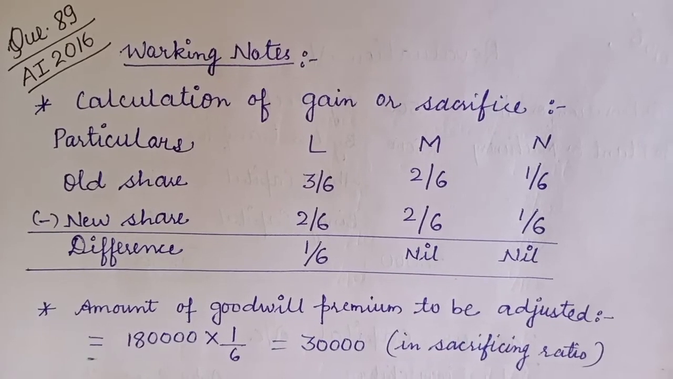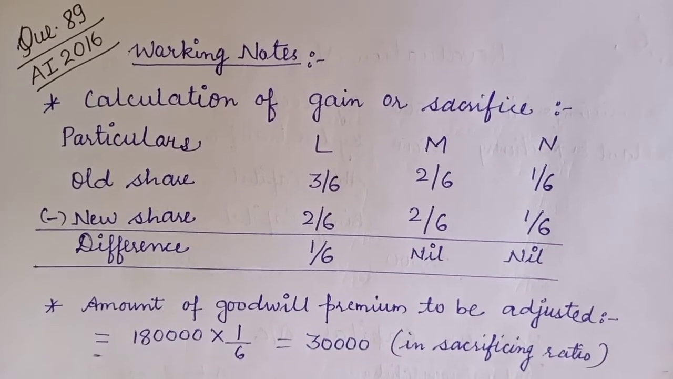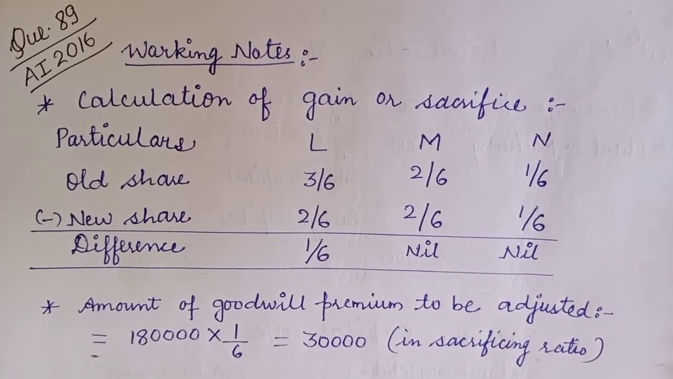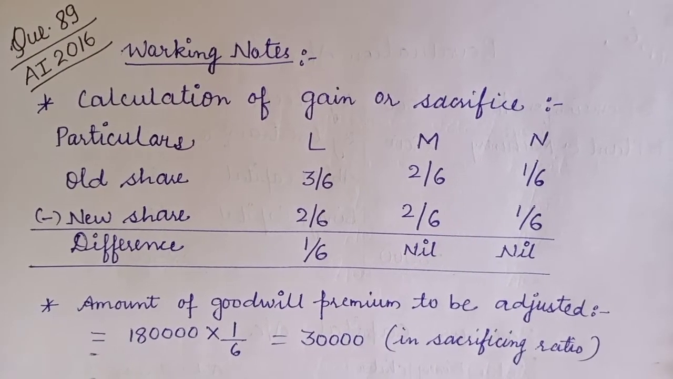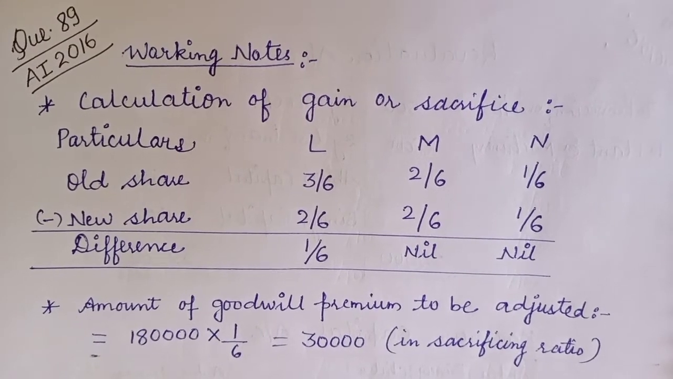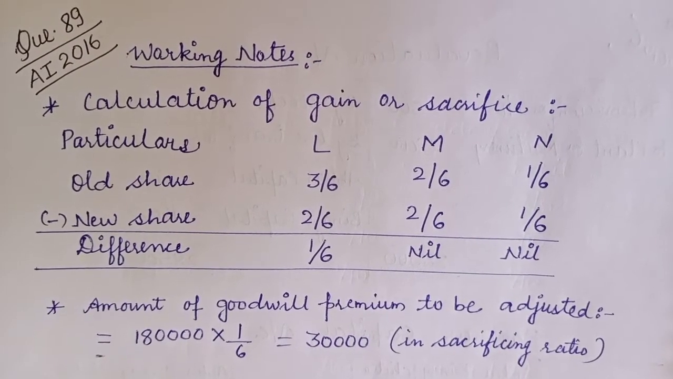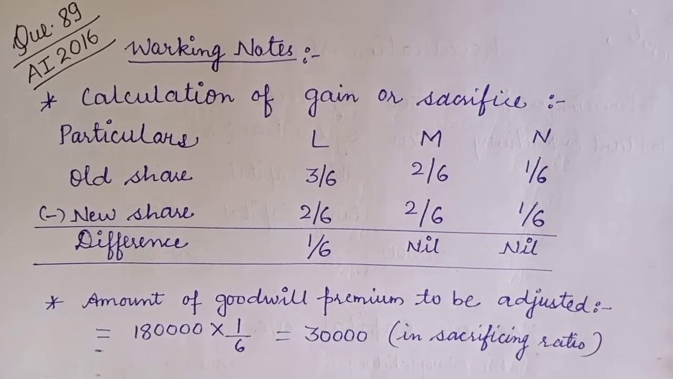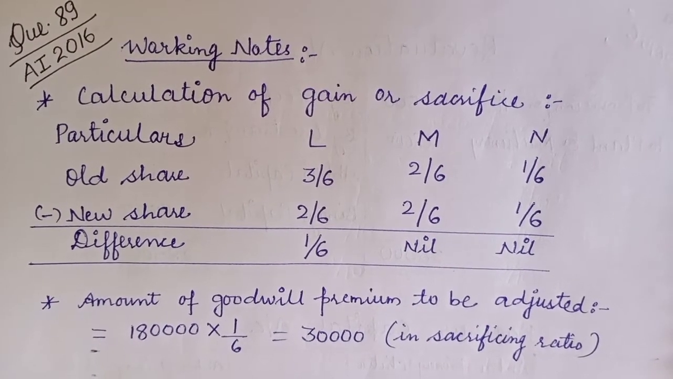Question number 89 on page number 100, 5.107. L, M, N were partners sharing in the ratio 3:2:1. The balance sheet on 31st March 2015 was as follows. The question appeared in 2016. So here in point number 1 in adjustment, it is given the new profit sharing ratio will be